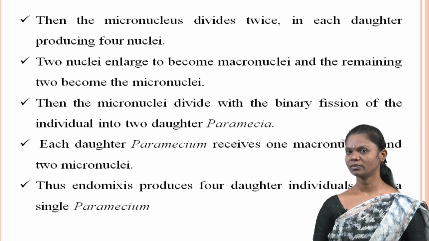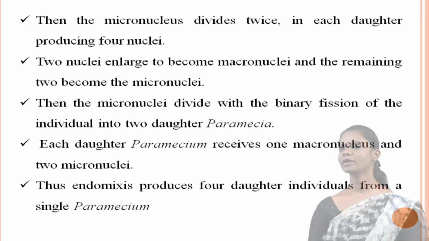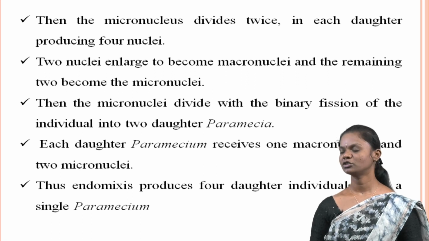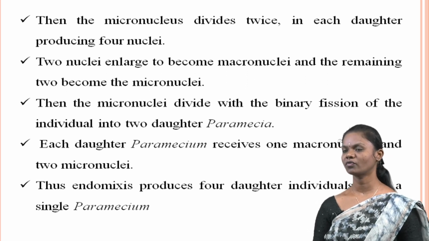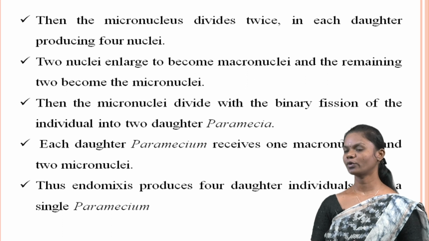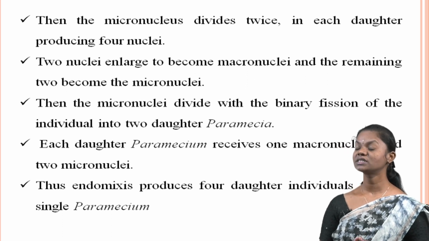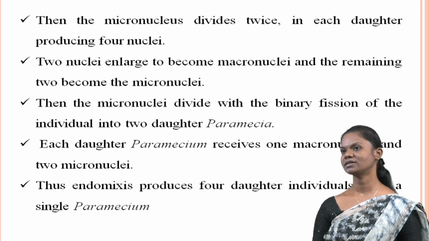Each daughter Paramecium receives 1 macronucleus and 2 micronuclei, ensuring the distribution of genetic material. Thus, endomixis in Paramecium produces 4 daughter individuals from a single parent organism.